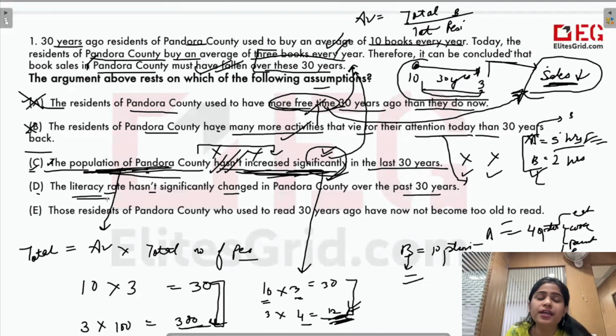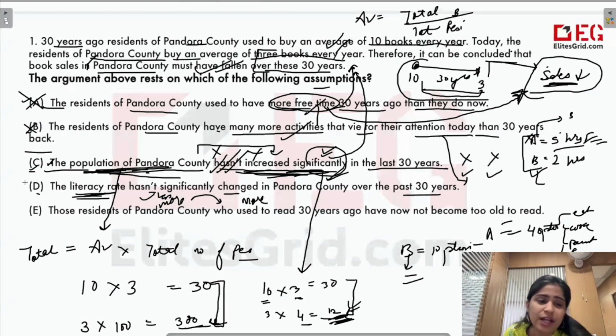For example, today, even if we are more literate than other previous generations, that doesn't mean we have started reading more books. Maybe those people start doing other activities, and even if they're reading, they are reading on net, not necessarily through books only. So literacy rate, even if it's less or it's more, may not convert into more sales or less sales. It depends on the interest of the individual. Even more literate people may not go for reading. They may have interest in some other activity.